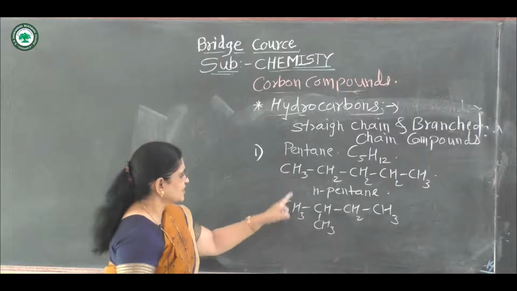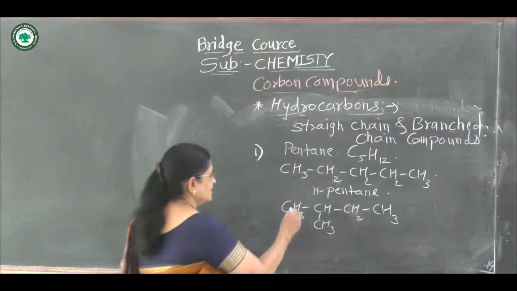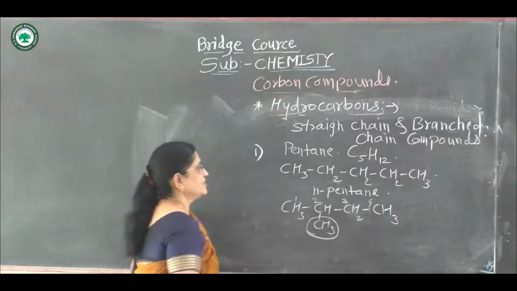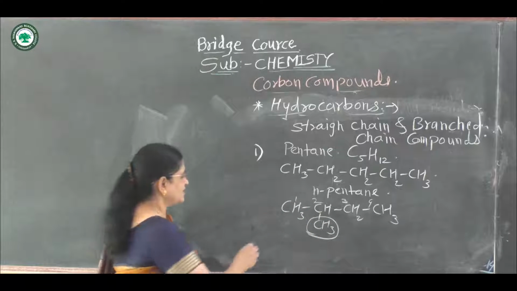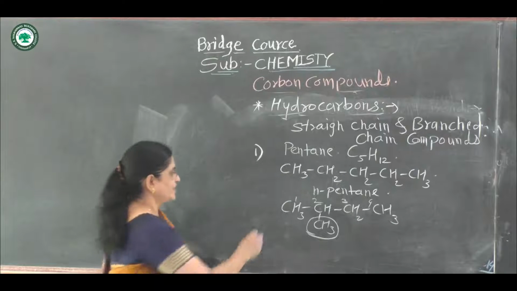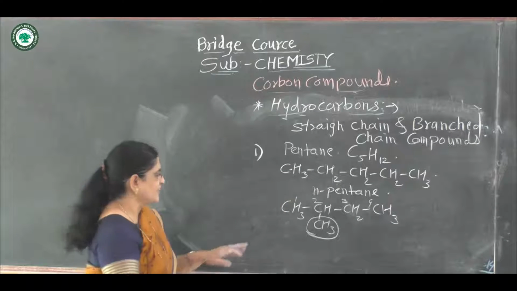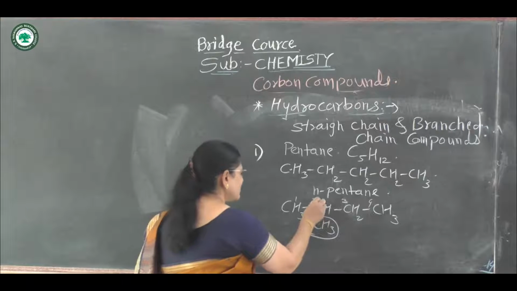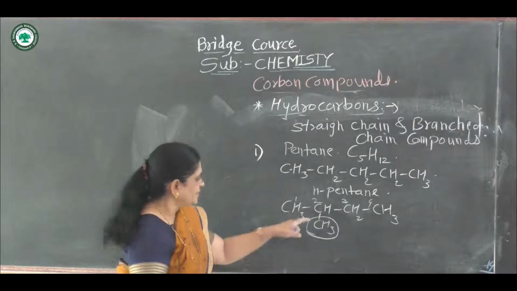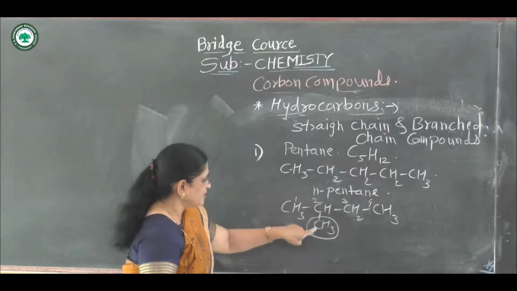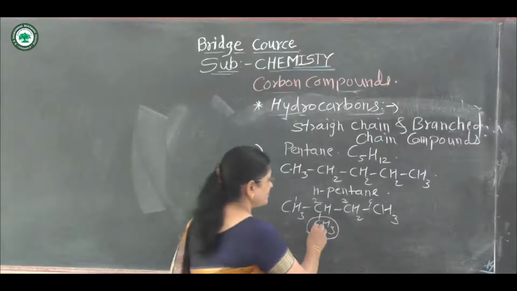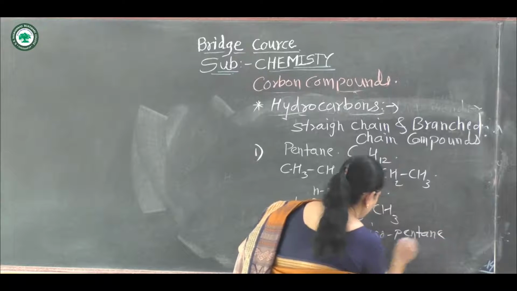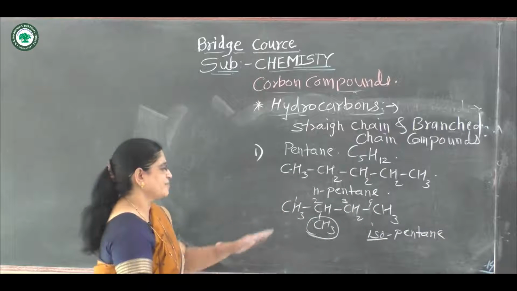Second, the branched chain compound of the same formula is CH3, CH, CH3, CH2, CH3. This is the same molecular formula, C5H12. This is the first carbon, second, third, fourth. If there is a branch on the second carbon atom, it is called a branched chain compound. The first is called a straight chain compound and the second a branched chain compound. As there is one methyl branch on the second carbon atom, it is called isopentane. Write the prefix iso here.